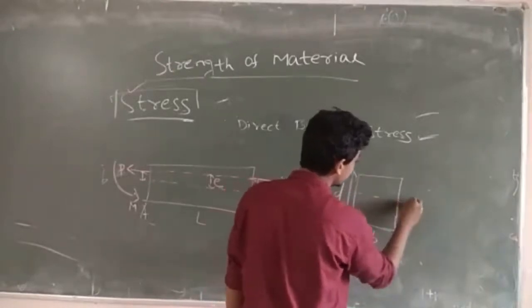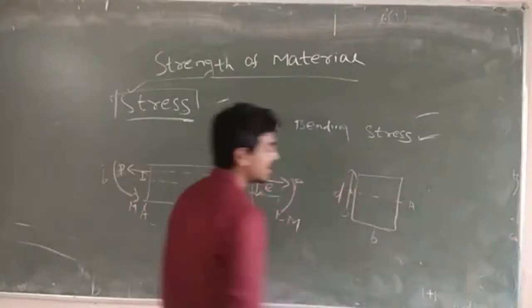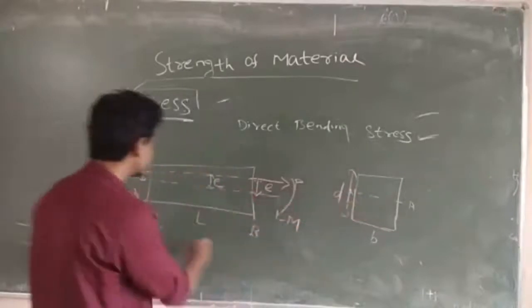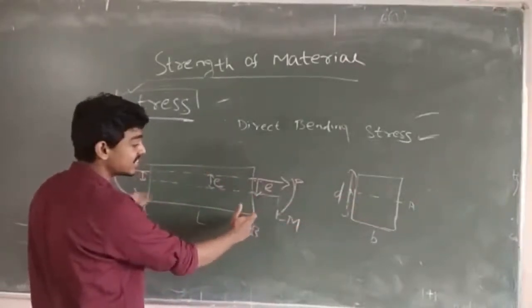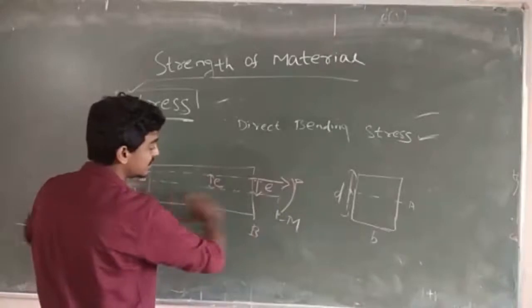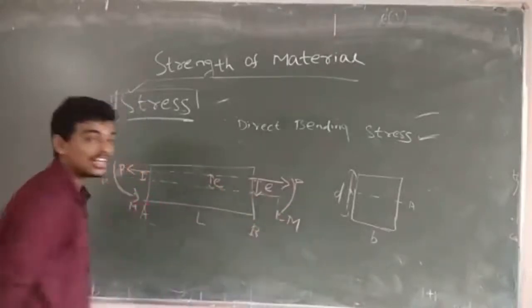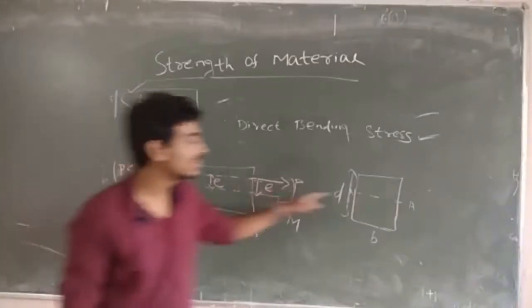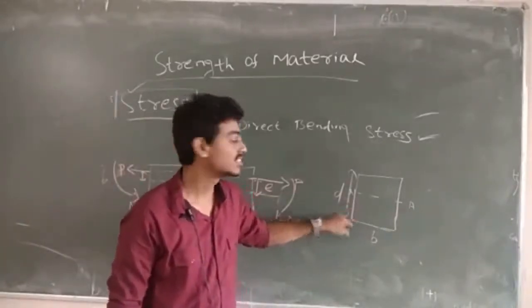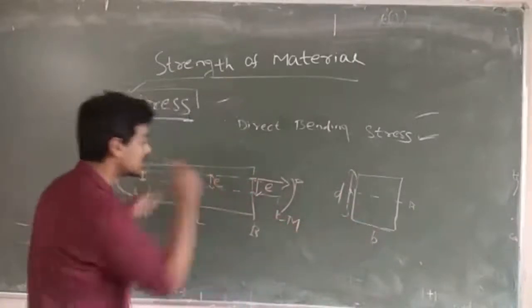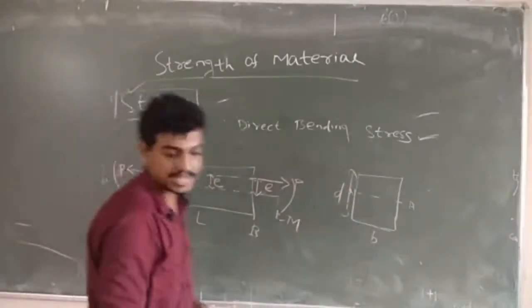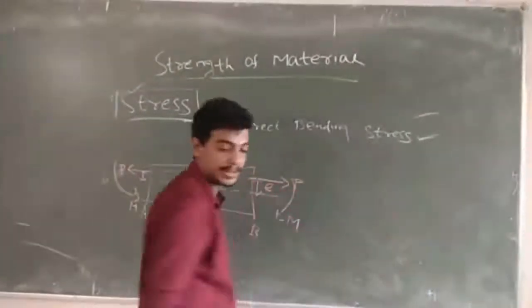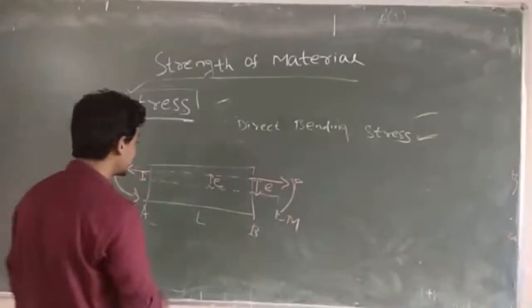In this case this is the neutral axis, this is width and this is depth. But here it is length and width, and this axis is along the longitudinal direction. So this is called the centroidal axis, but this is called the neutral axis. It is along the width of that section, just perpendicular to that axis. So I hope the doubt between the neutral axis and centroidal axis is clear.